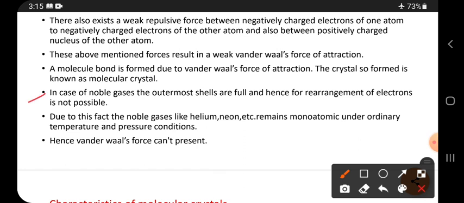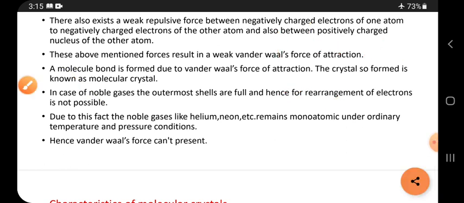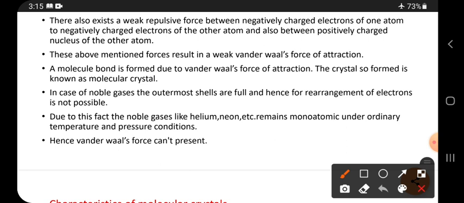Next, in case of noble gases, the outer shells are full. Noble gases means helium, neon, krypton, xenon, and their outermost shell is always fully filled. Hence, rearrangement of electrons is not possible in noble gases. Due to this fact, noble gases like helium, neon, etc. remain monoatomic, single atoms. For example, for neon we cannot write Ne2.